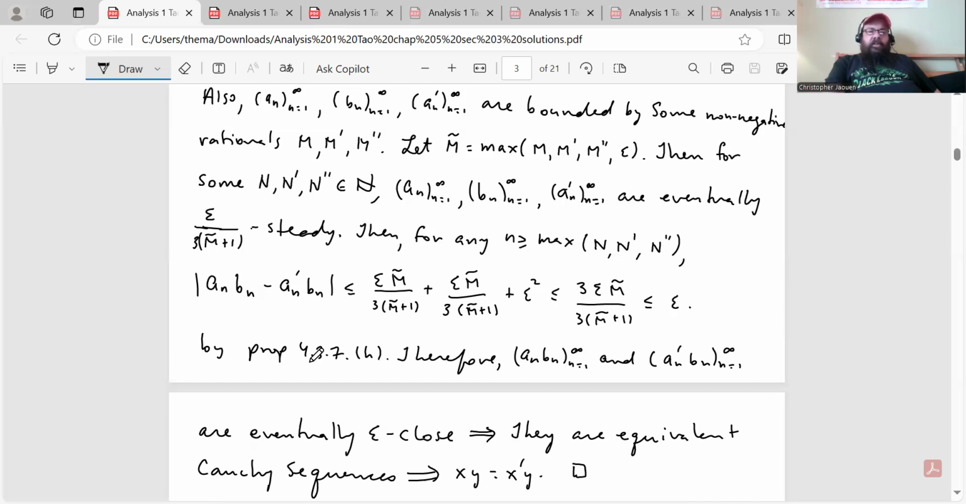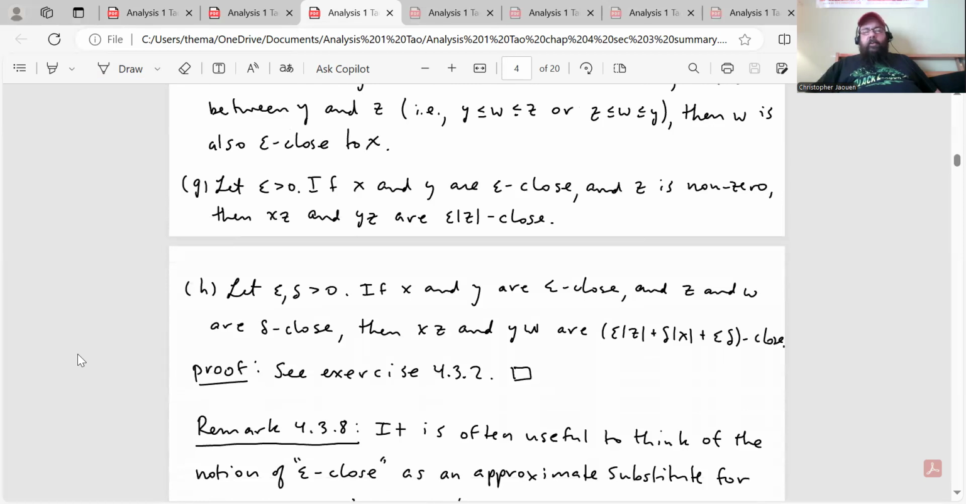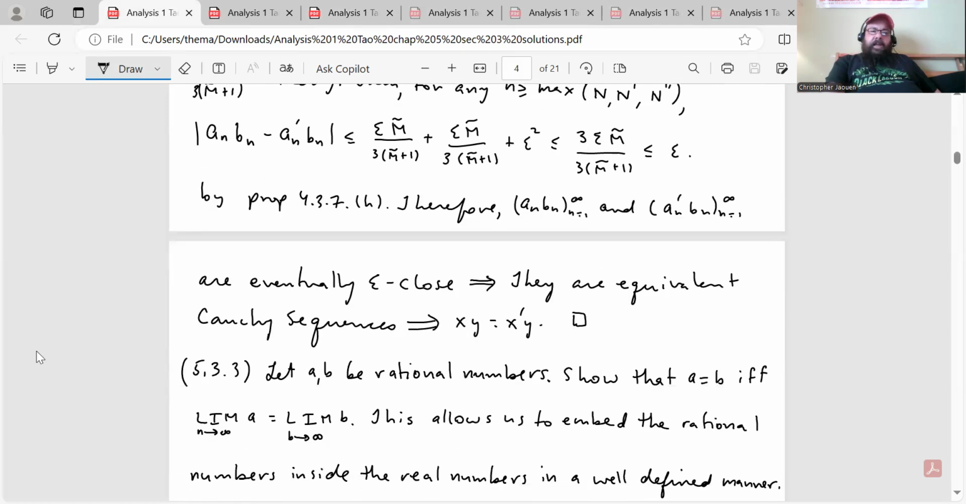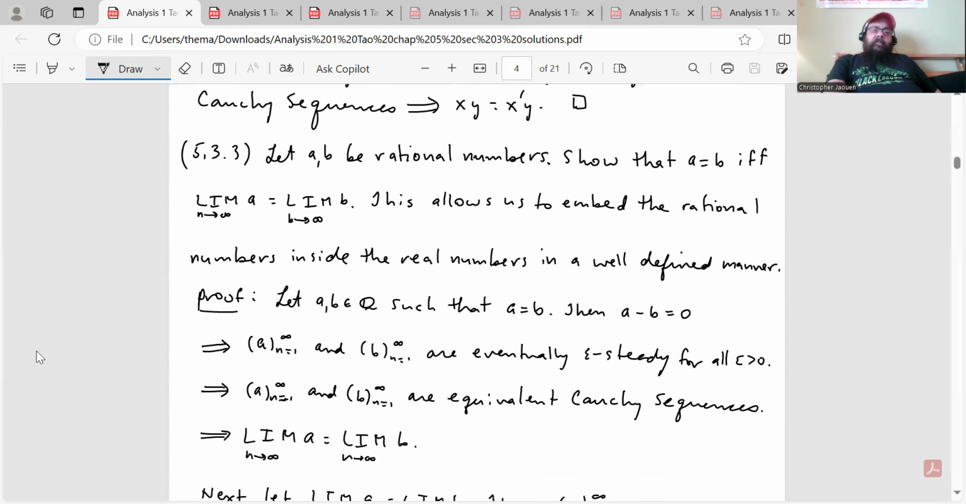Let me just show you proposition 4.3.7.h, which is what I used here to show that. So part H of 4.3.7 says this: let epsilon, delta be greater than 0. If x and y are epsilon close and z and w are delta close, then xz and yw are epsilon absolute value z plus delta absolute value x plus epsilon delta close. And that's what I used to show this step over here. Okay, and that proves that the product of two real numbers is a real number, and also that the product of real numbers is well defined. Okay, next problem, 5.3.3.